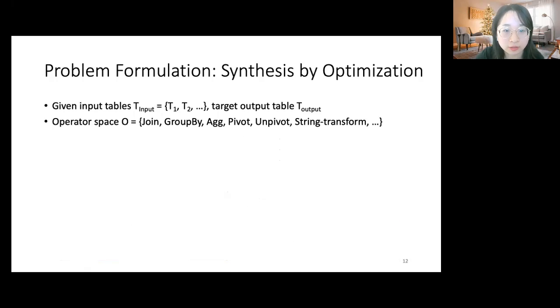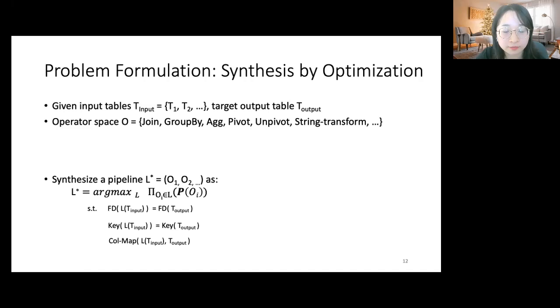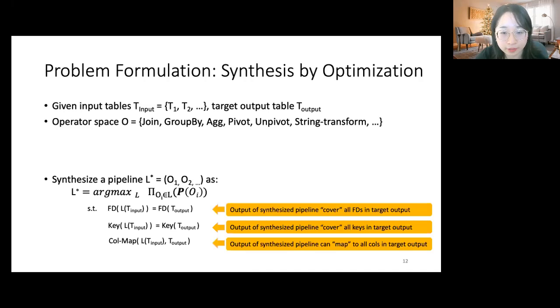With this intuition, we now formalize this problem. We're given a bunch of input tables and target tables, and also a set of operators we can invoke. We synthesize a pipeline L using the following optimization problem. Let's first talk about the constraints. Like discussed before, we want our synthesized pipelines to have the same constraints as the ones in the target table. This includes K and FD constraints.